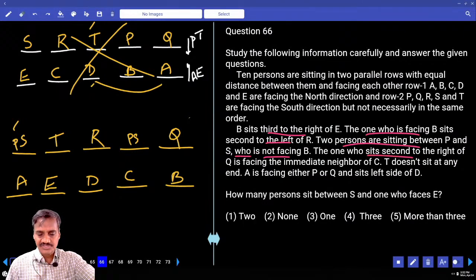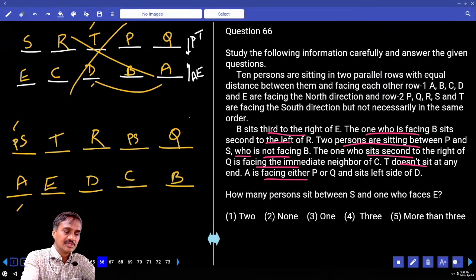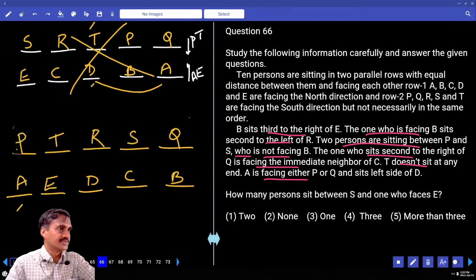And the one who sits second to the right of Q is facing the immediate neighbor of C. C does not sit at the extreme. A is facing either P or Q. As A is facing either P or Q, now here A is here, and that person must face either P or Q, and she cannot face Q, and she must face P. If P is here, S will be here. Now this is the final arrangement we have.